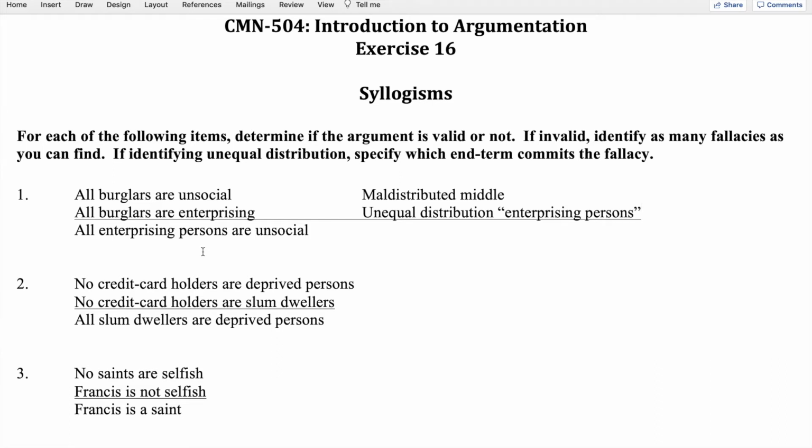And then finally, the other end term, which is unsocial. In the conclusion, that term is the predicate of an affirmative, so it's not distributed. And it's also the predicate of an affirmative in the first premise, so it's not distributed there. And that's equal, so that particular end term is fine. But overall, the syllogism is invalid because it commits the fallacy of maldistributed middle and the fallacy of unequal distribution of the end term, enterprising persons.